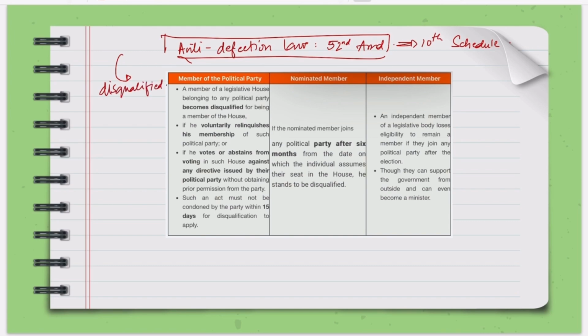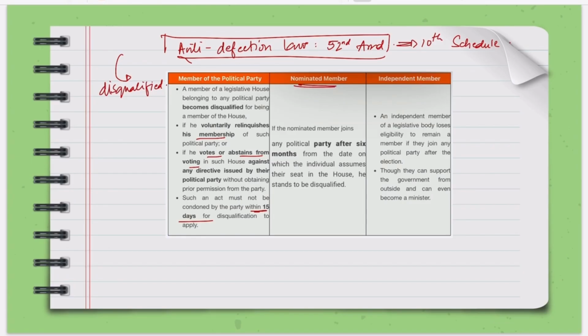A member of the political party becomes disqualified if he voluntarily relinquishes his membership, or if he votes or abstains from voting against the directive issued by the political party, and such an act is not condoned by the party within 15 days. So these are the cases where a member of the political party can get disqualified.